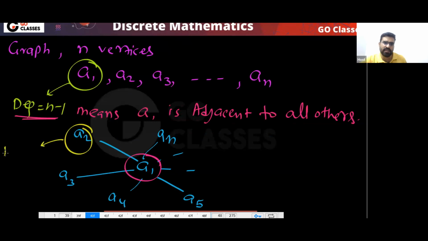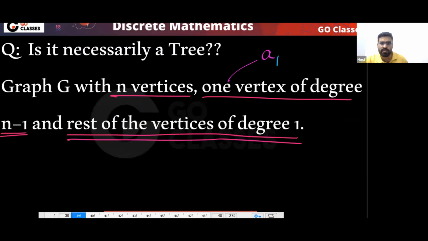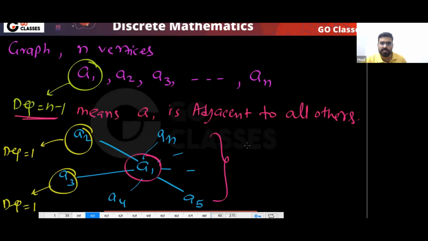You can see this has degree 1, this has degree 1, every vertex has degree 1. So one vertex has degree n minus 1 and the other vertices have degree 1. So what does this mean? This is your star graph.